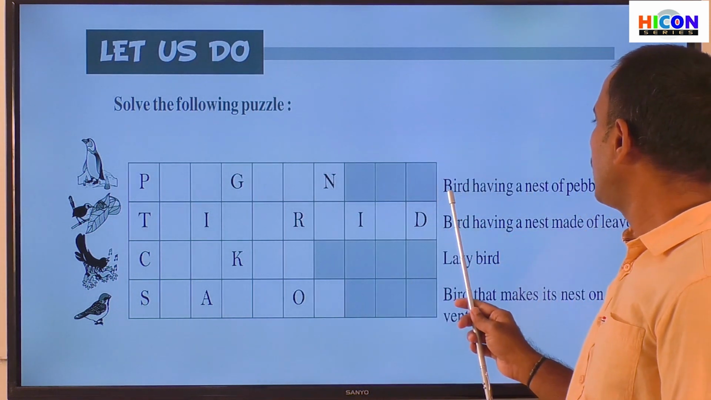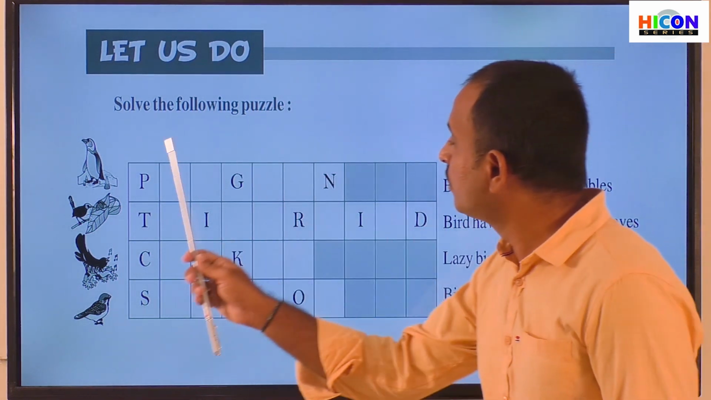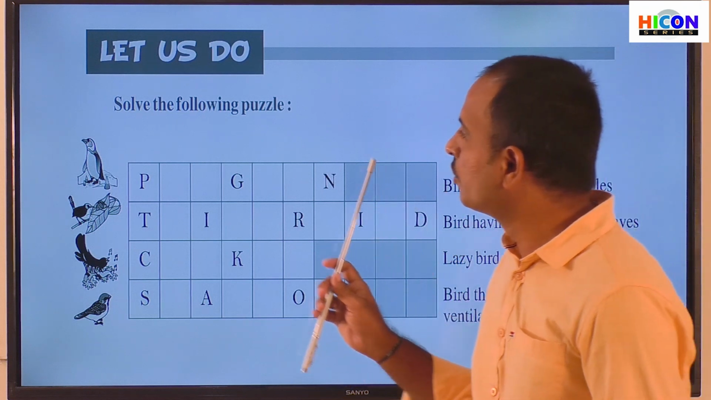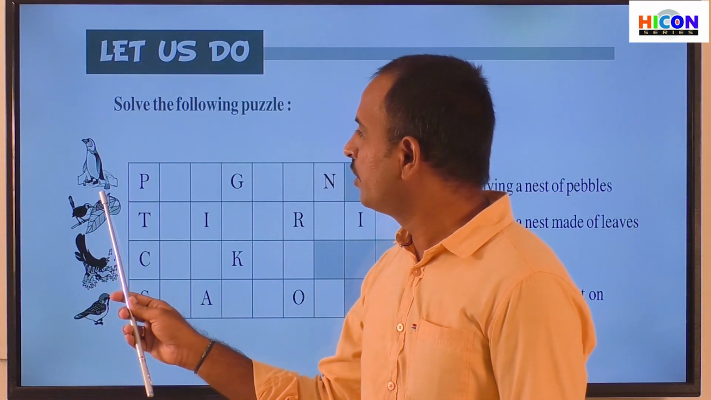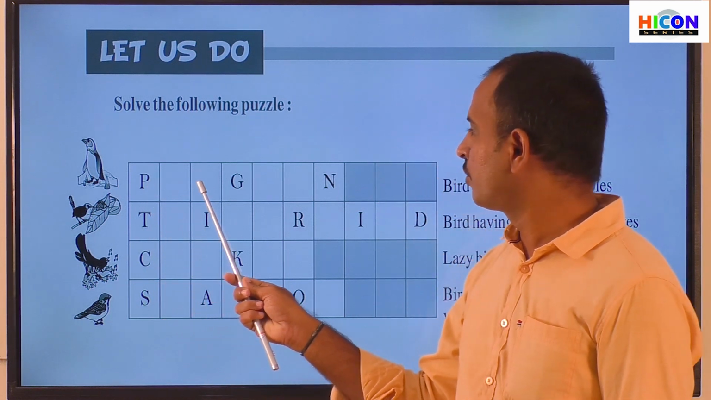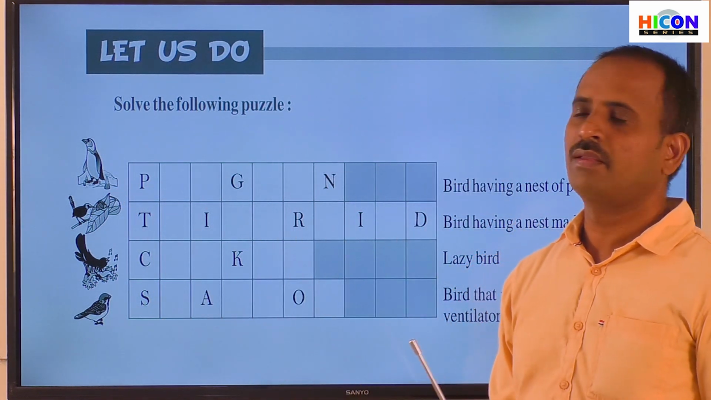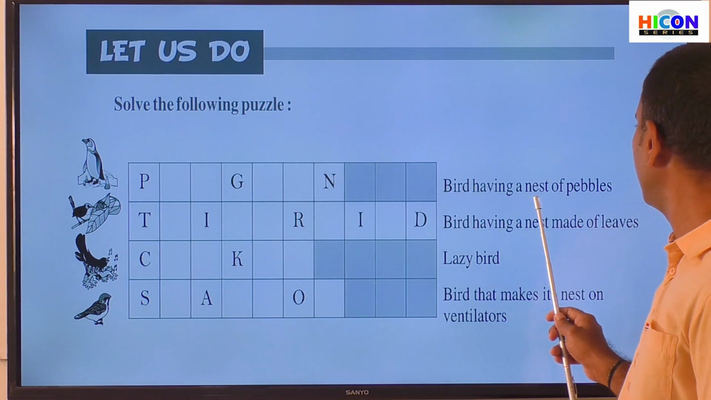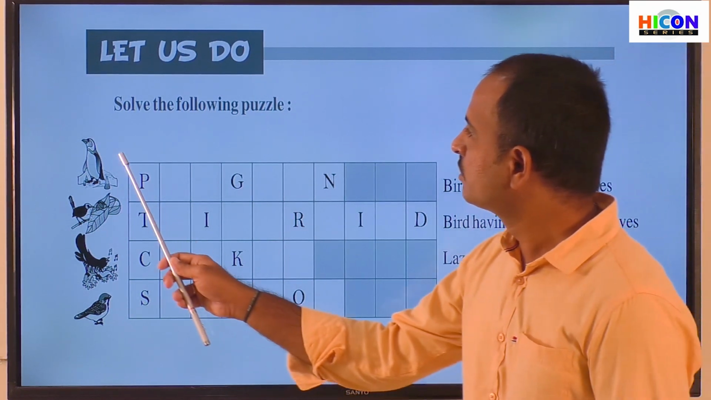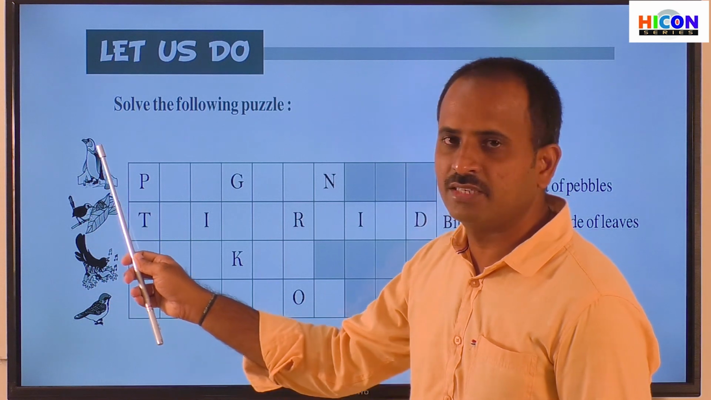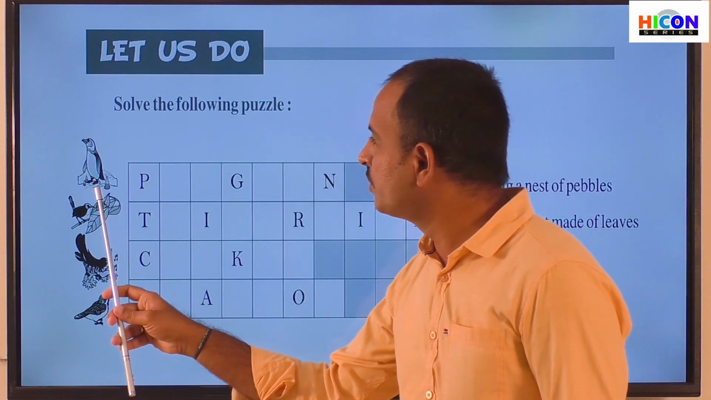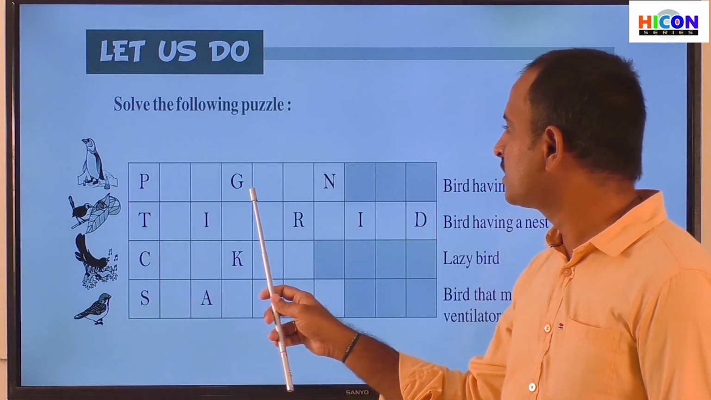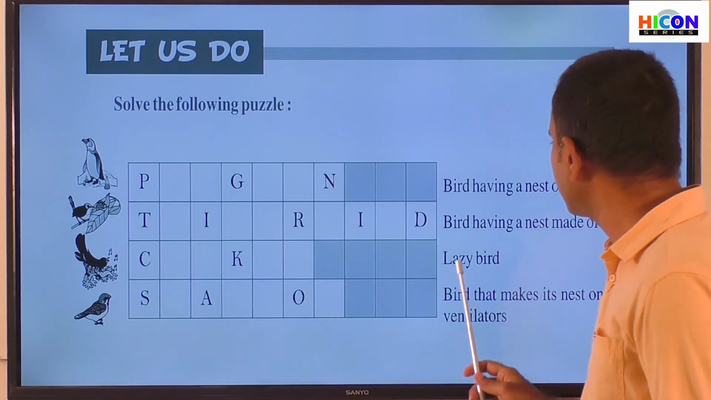And also they have given a sentence related to that bird. So now you have to understand this sentence and identify the name of that bird and write the name of that bird in the row just beside it. So children, read the sentences first here. The first sentence is a bird having a nest of pebbles. So here children, this bird will make its nest with the pebbles. So what is the name of this bird? You have to identify the name of this bird and write the name in the boxes given here in the puzzle.